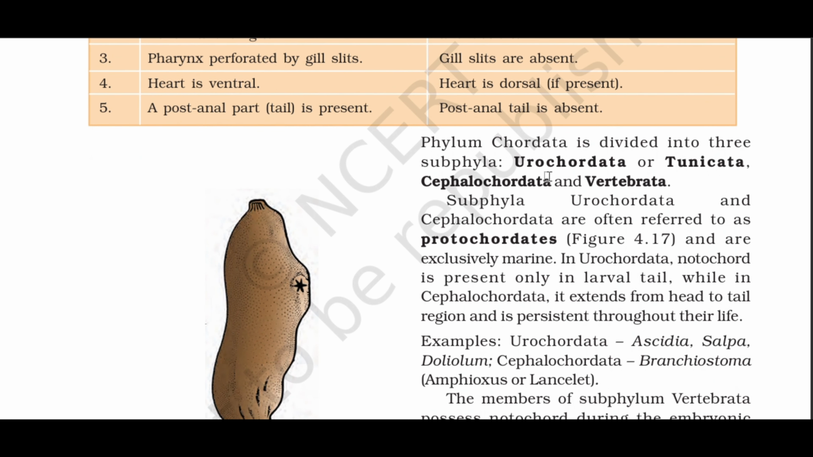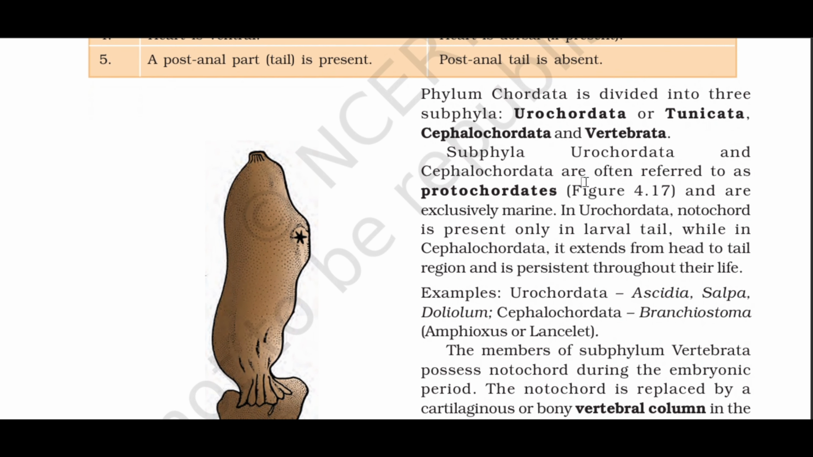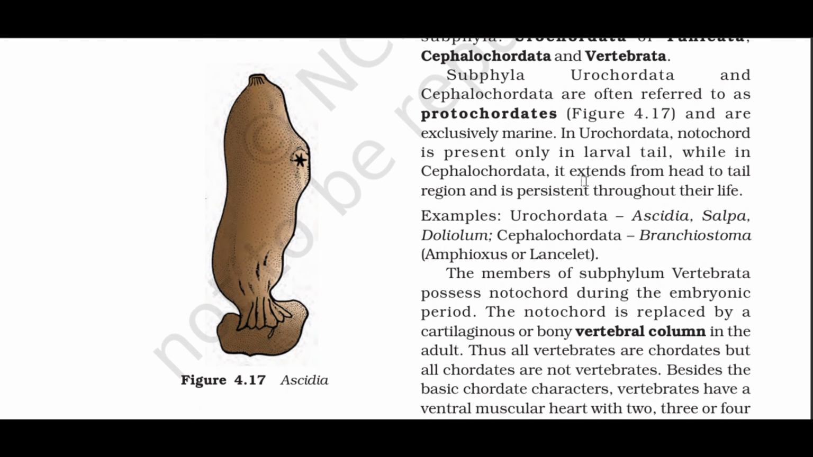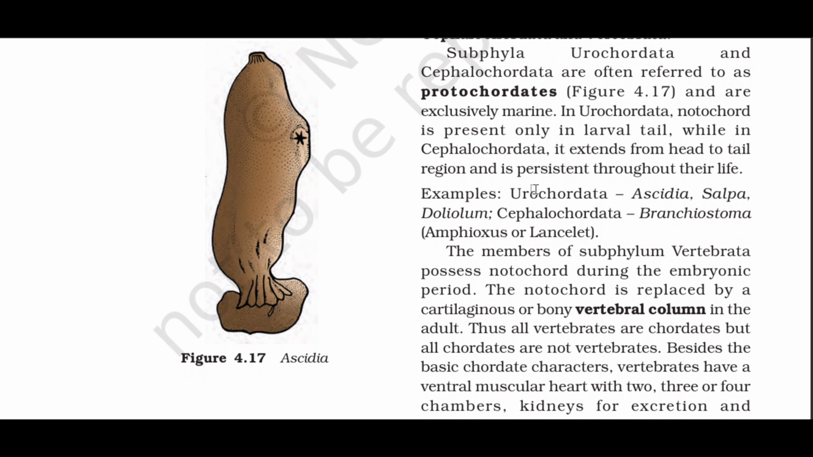Phylum Chordata is divided into 3 subphyla: Urochordata or Tunicata, Cephalochordata, and Vertebrata. Subphyla Urochordata and Cephalochordata are often referred to as protochordates, Figure 4.17, and are exclusively marine. In Urochordata, notochord is present only in larval tail, while in Cephalochordata, it extends from head to tail region and is persistent throughout their life. Examples: Urochordata: Ascidia, Salpa, Doliolum; Cephalochordata: Branchiostoma, Amphioxus, or lancelet.